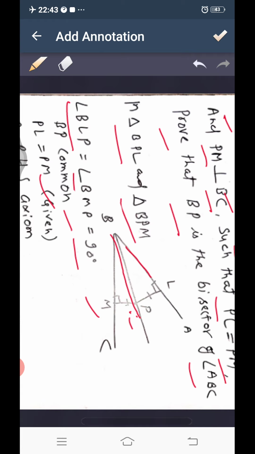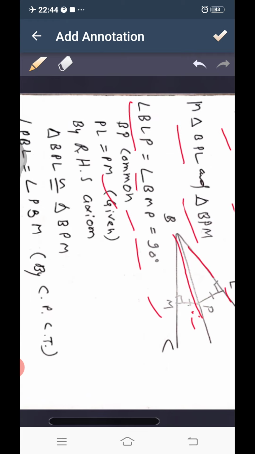So we can see here one is a right angle, then BP is hypotenuse, and PM and PL are sides. So by right angle hypotenuse side axiom, triangle BPL congruent to triangle BPM.